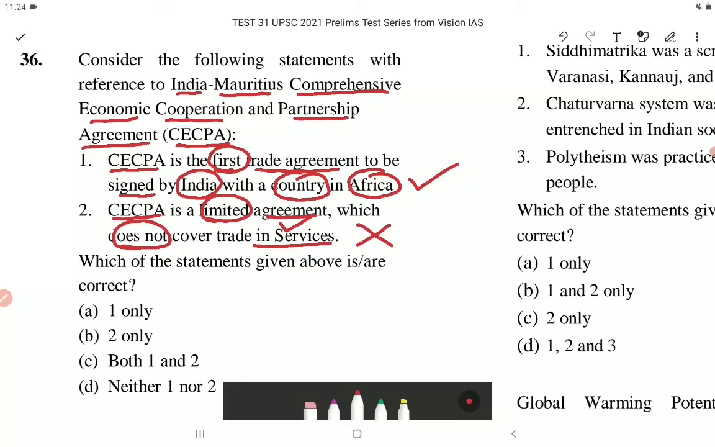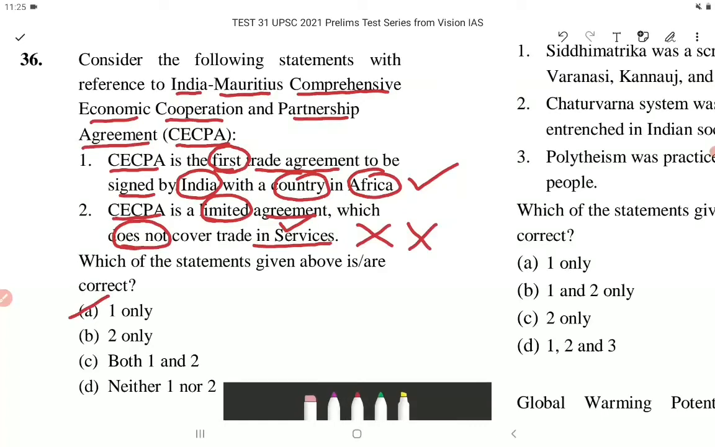Although the agreement is limited, it covers trade in goods, rules of origin, trade in services, technical barriers to trade, sanitary and phytosanitary measures, dispute settlement, movement of natural persons, telecom, financial services, customs procedures, and cooperation in other areas. So, trade in services is also included. So, statement 2 is incorrect. Which of the statements given above is or are correct? So, the correct option is option A, that is 1 only.